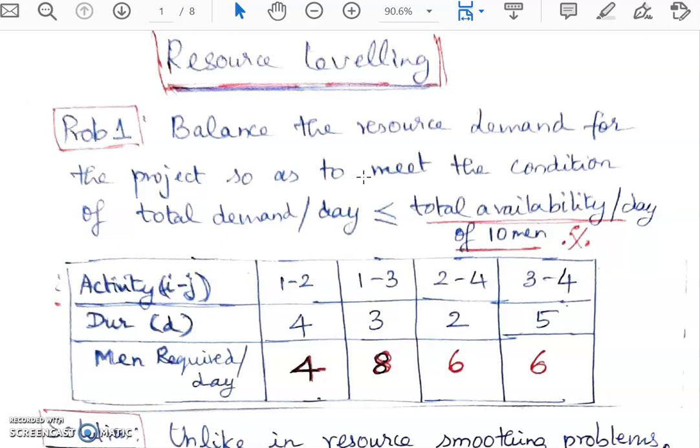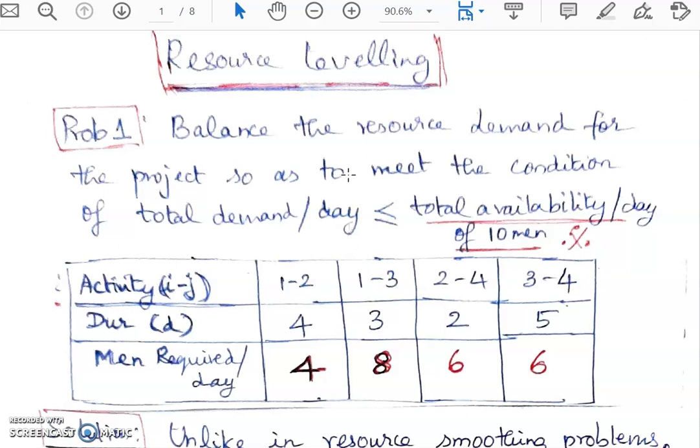So resource leveling, we saw that it is another resource balancing technique wherein there is a constraint on availability of resources. Such a constraint was not there in the resource smoothing technique. In resource smoothing, only the non-critical activities' floats are utilized for balancing resources, and the concept of random picking of peak zones and then balancing the resource through shifting of non-critical activities from the peak to non-peak zones was used.